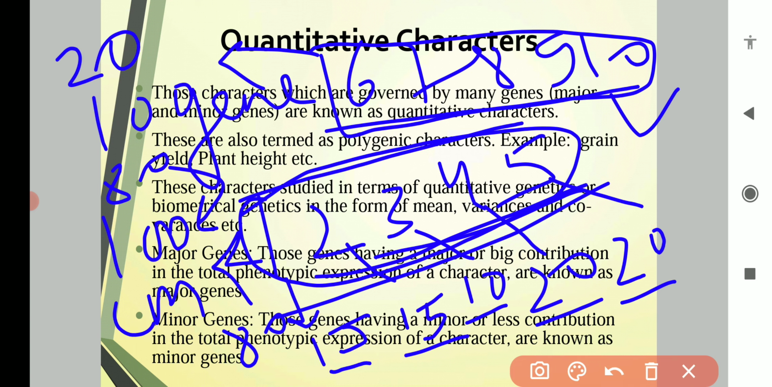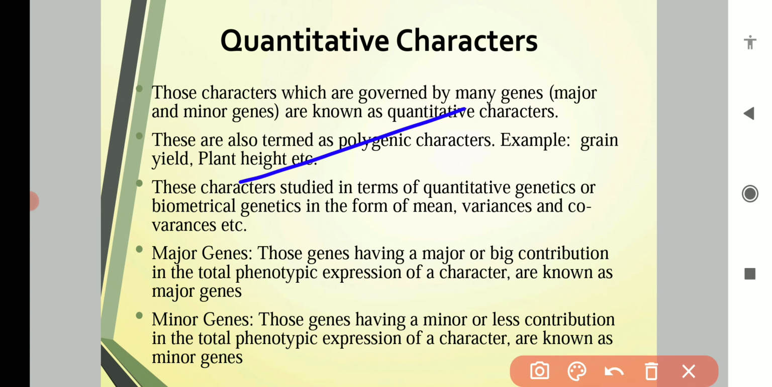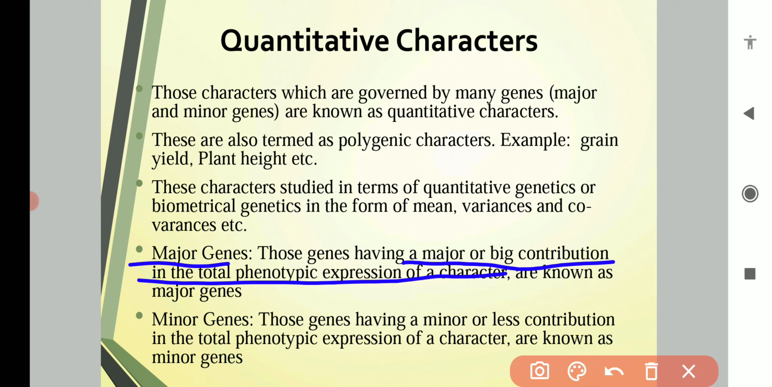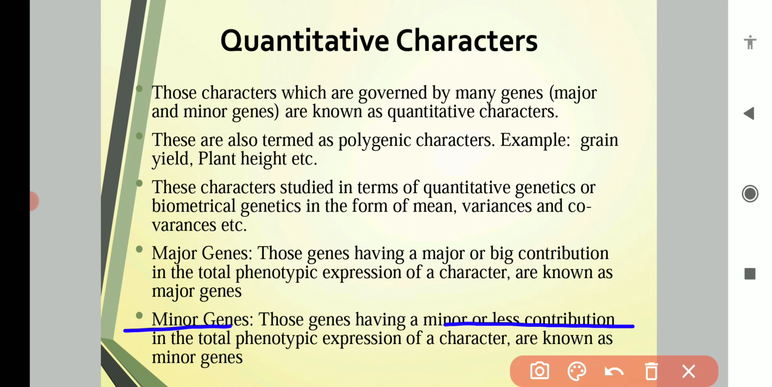So these are minor genes because their contribution to the expression is very less, and the initial 5 genes are major contributors to the plant height, to the character, so they are known as major genes. So basically we have defined major genes as the genes having a major or big contribution to the total phenotypic expression of the character, while the minor genes are those genes having a minor or less contribution to the total phenotypic expression of the characters.